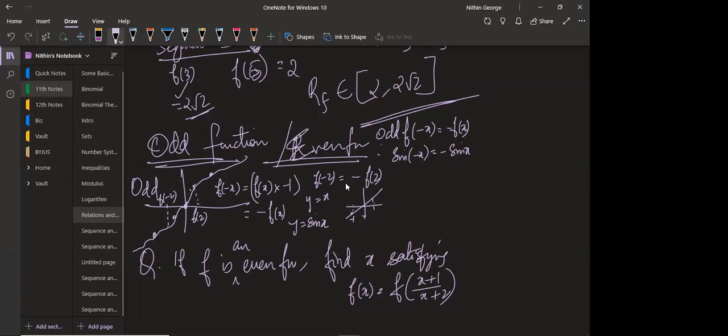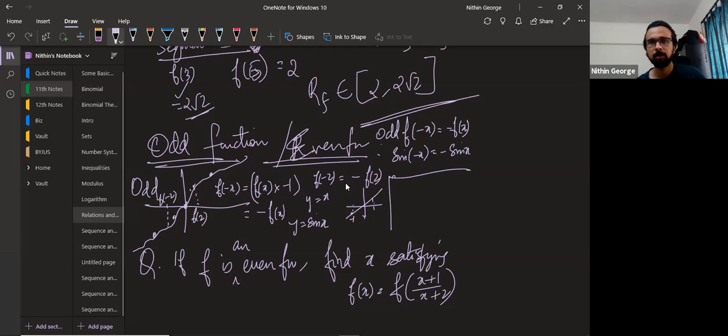Yes, sir. Now, what's an even function? It is f of minus x equal to f of x itself. So basically, had this gone like this, it would have been an even function. An even function is where the y-axis acts as a mirror. Got it? So an odd function is not where the x-axis acts as a mirror. Even function, y-axis acts as a mirror. Odd function, it's symmetric about the origin.